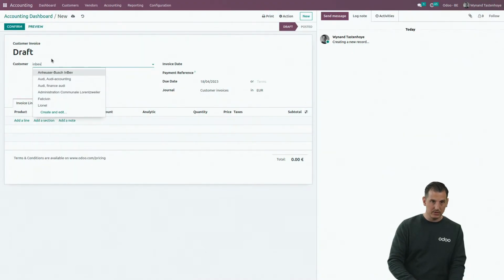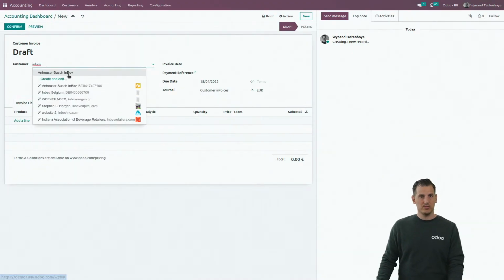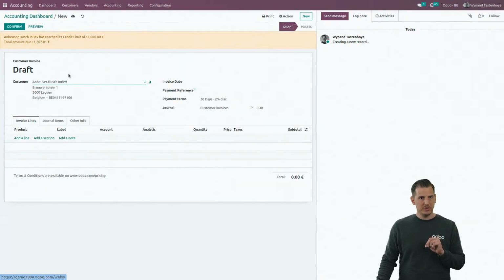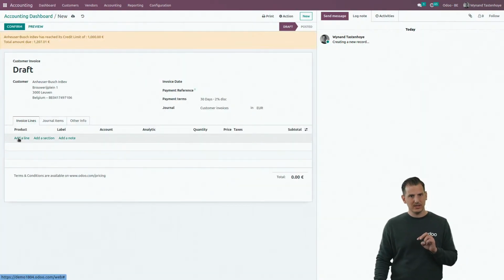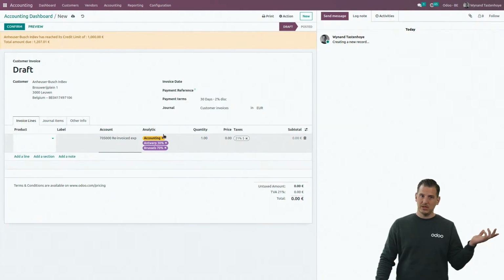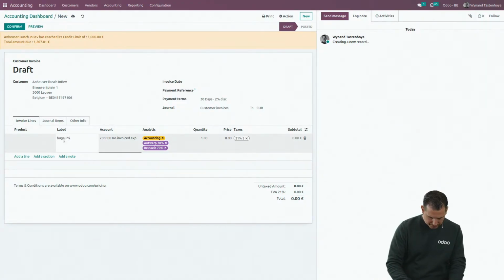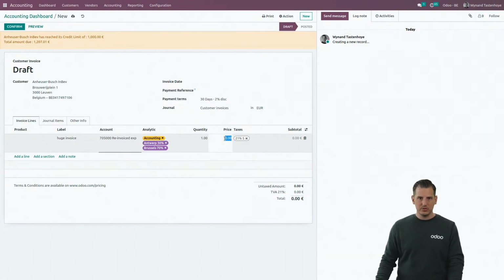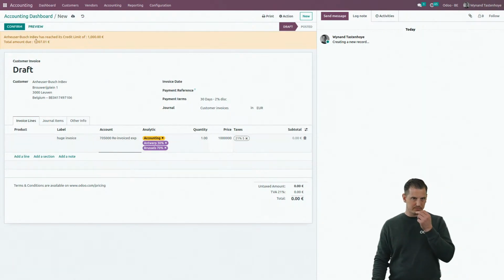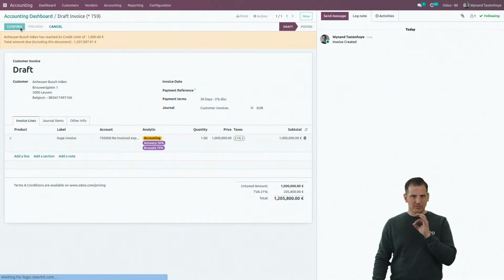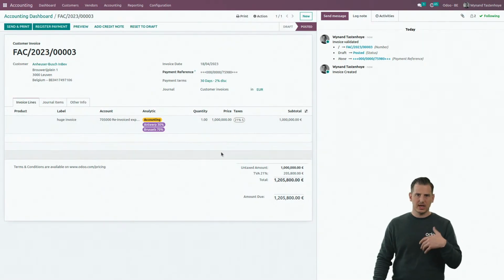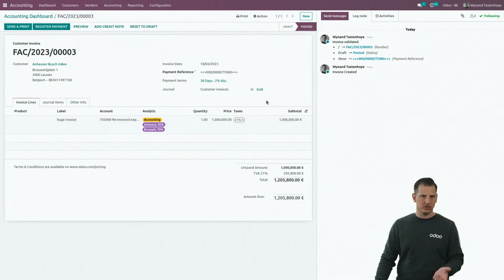Now I don't need to create the customer anymore because we already created it. And just because I selected InBev, let's add a line. You can see immediately the analytic distribution is applied because we saved it before. Let's create a huge invoice, for 1 million or something like that. Well, just by confirming the invoice, I basically updated my accounting.